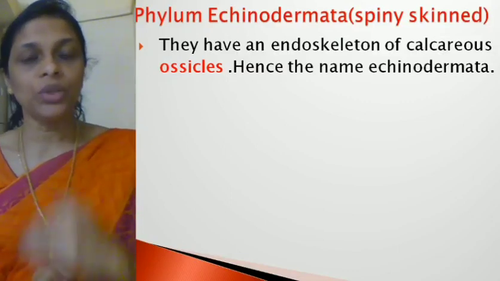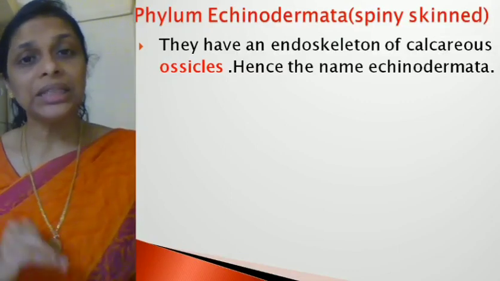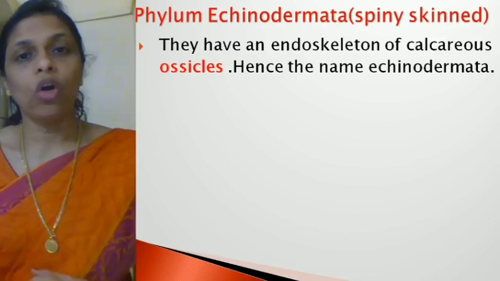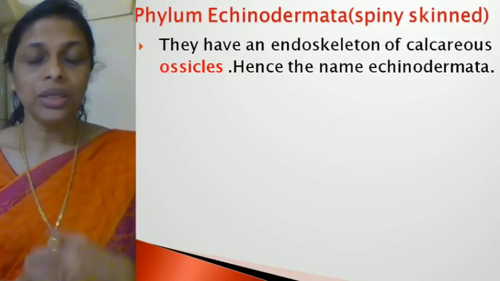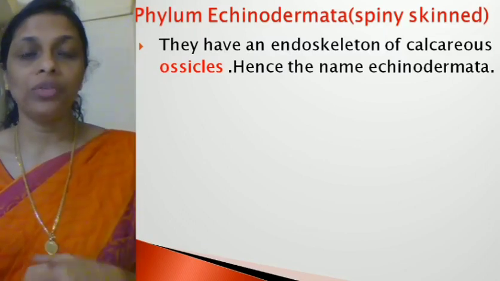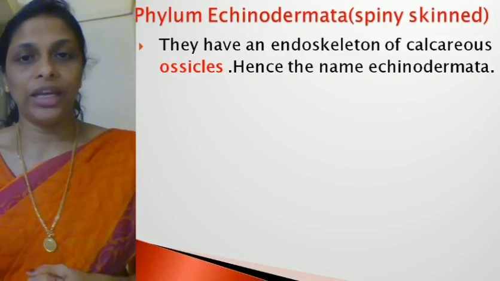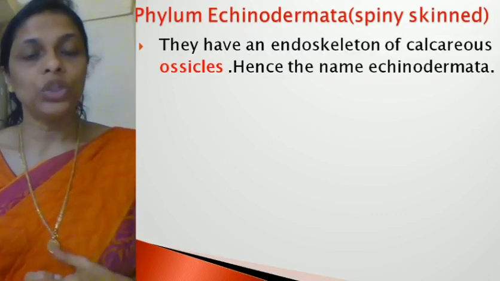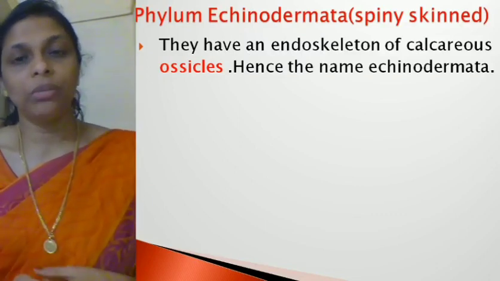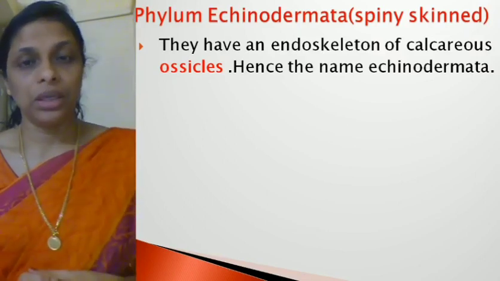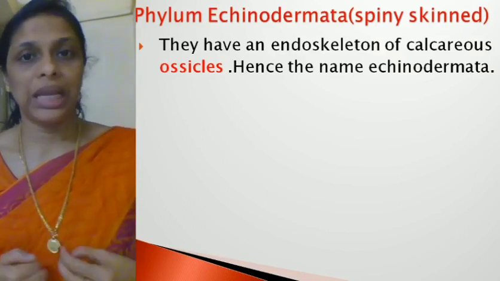Whereas in Echinodermata, it is the internal skeleton made up of calcium, called ossicles. That is a unique feature of Echinodermata. Hope it's clear.